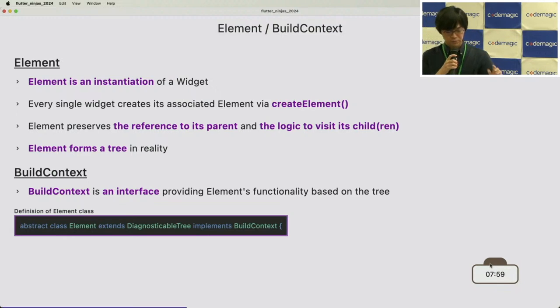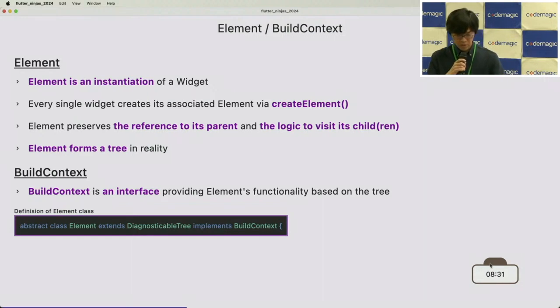So when we go to the source code of the element, there is a field named parent, and it also has a method named visitChildren. Okay. And so we can say that the element forms a tree in reality. So looking at the element is very important if we want to know how widgets work.